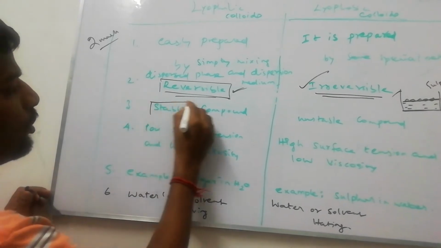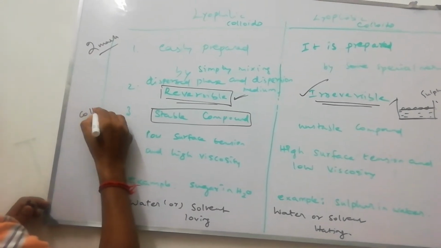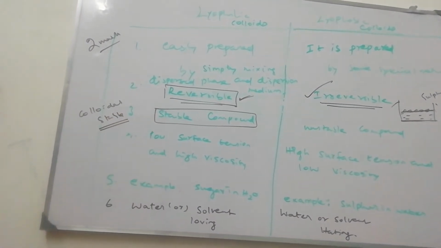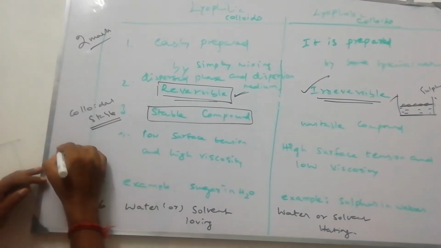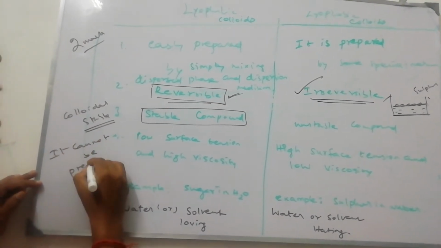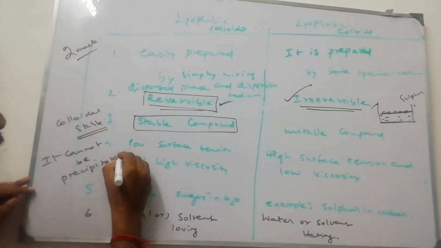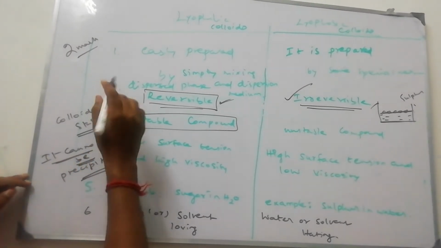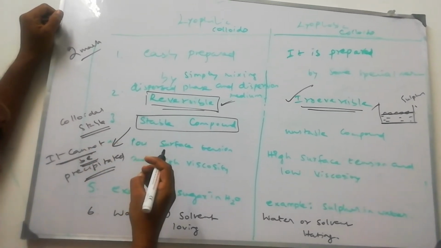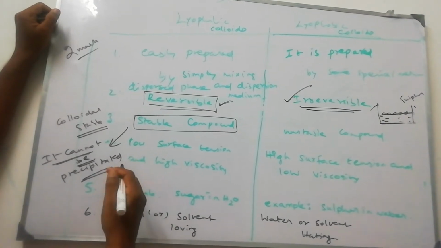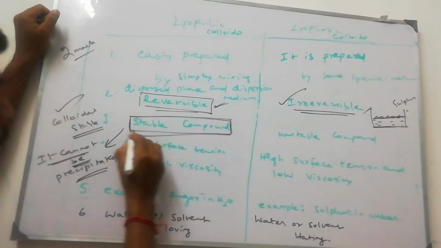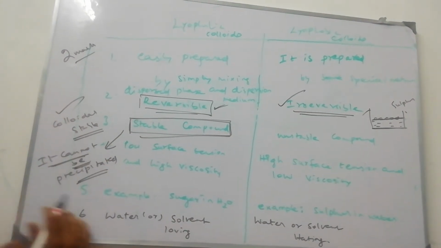Stable means the colloid is stable. Once the colloidal solution is formed, it cannot be precipitated, even when you add some excess electrolyte. That's called stable. A colloidal solution is stable means if you add some electrolyte, it will not disturb this colloidal solution. The colloidal solution is a stable compound. It will not be disturbed. It cannot be precipitated.